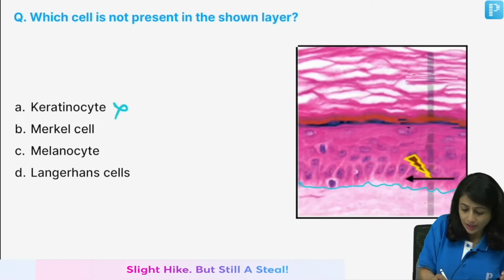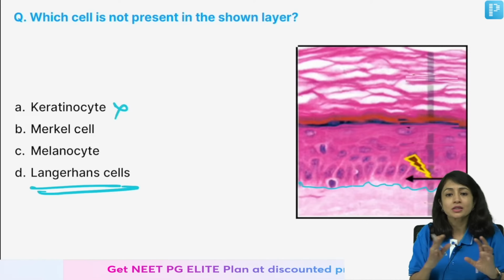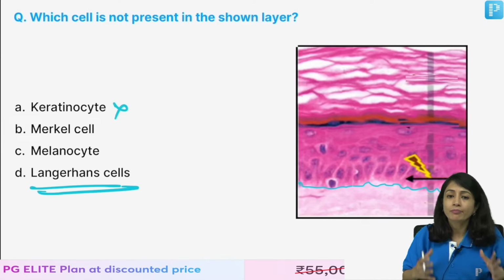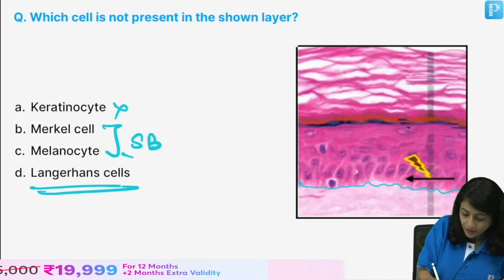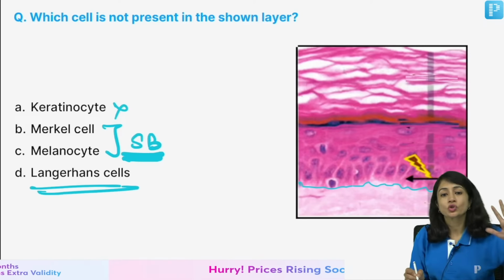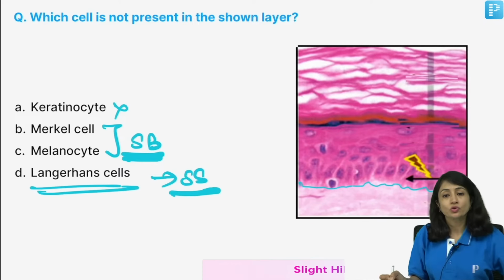Yes, this is Langerhans cells. So, very easy to remember. Keratinocytes are present in all cell layers. Both M, melanocytes and Merkel cells, are present in stratum basale. So, it is the Langerhans cell which is not there in stratum basale, it is present in stratum spinosum.